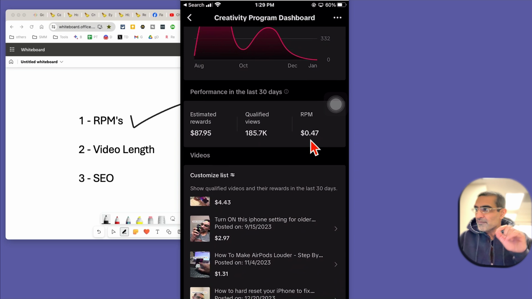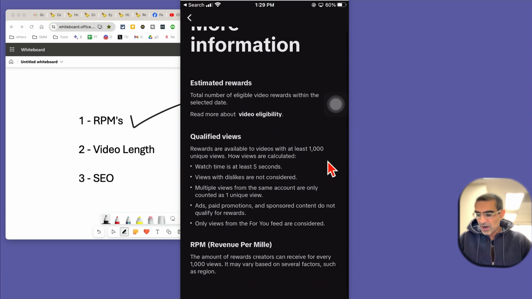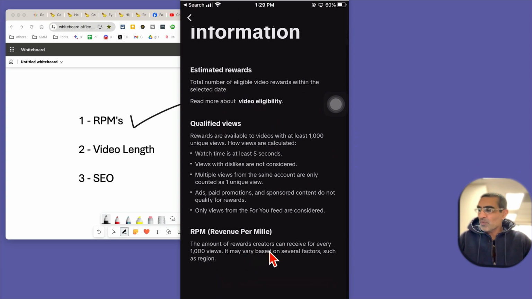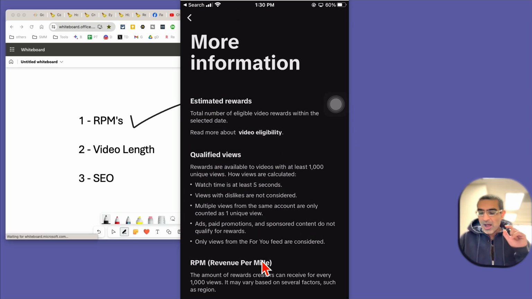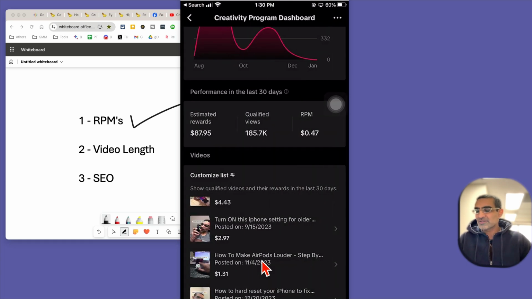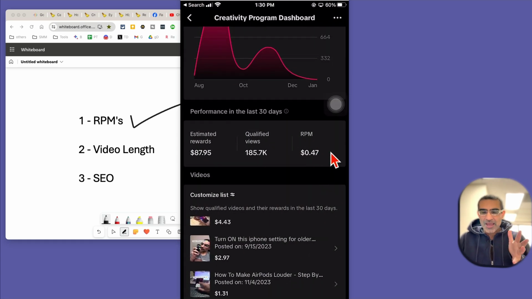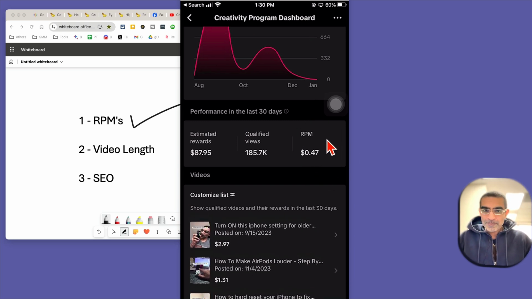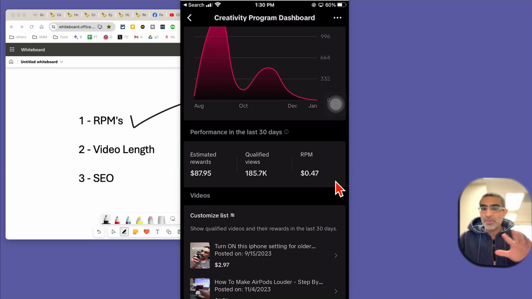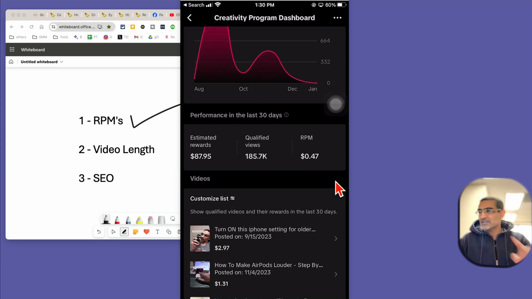So this means for every, if I click on this dot, it'll show me some more information. RPM is revenue per mil, the amount of rewards creators can receive for every 1,000 views. So for every 1,000 views, I get 47 cents. And from the beginning, this had stayed at 50 cents plus minus 4 or 5 cents. Now, to compare, on YouTube, it's like 4 cents, it's like 3 cents. So it's nothing. So for short form content creators, TikTok Creativity Program Beta is probably the best way you can monetize your content. So that's like lesson number one.